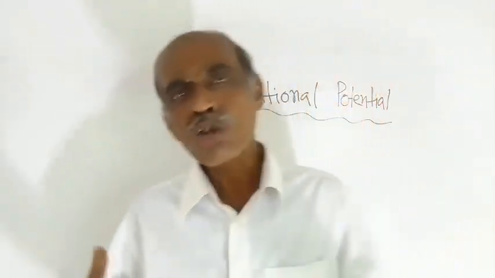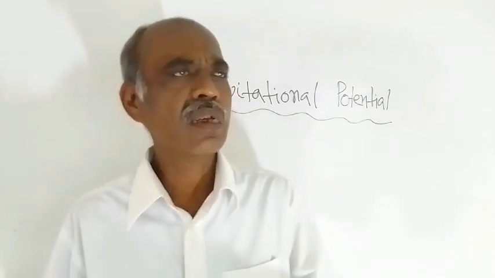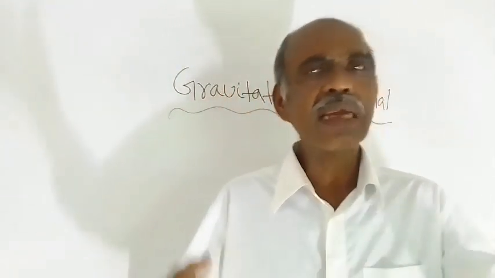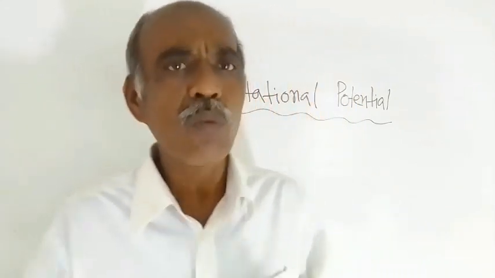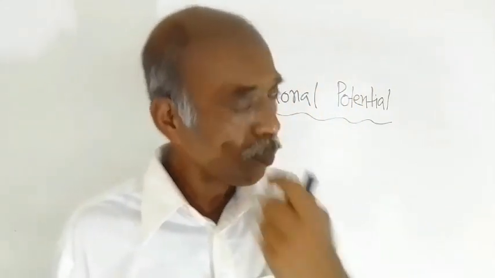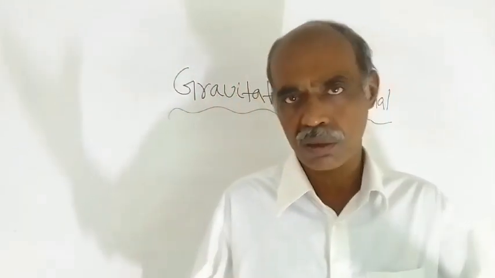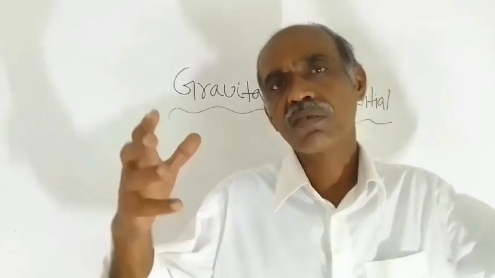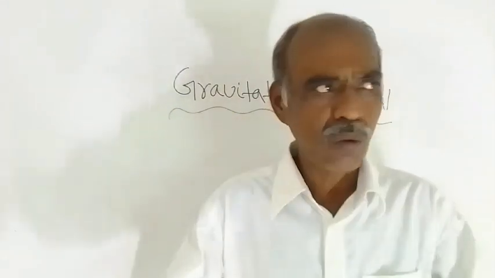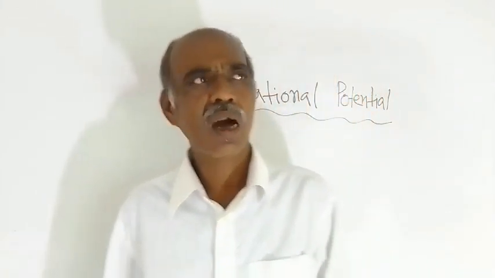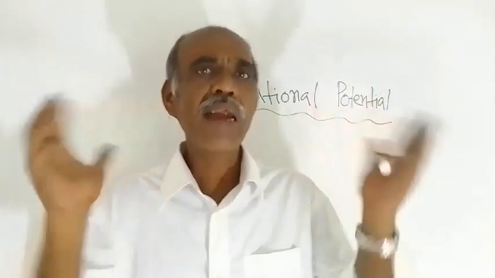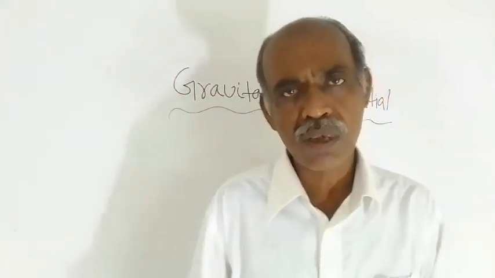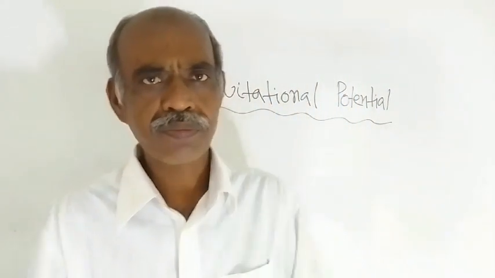If the mass of the object is small, then the intensity of the gravitational field will be weak. And if the mass of the object is large, then the gravitational field surrounding that object will be stronger.